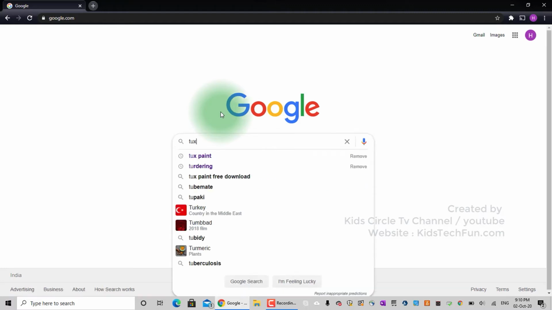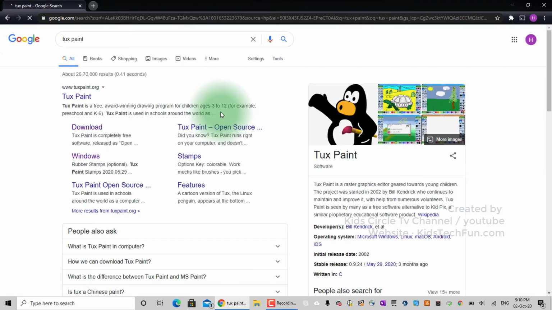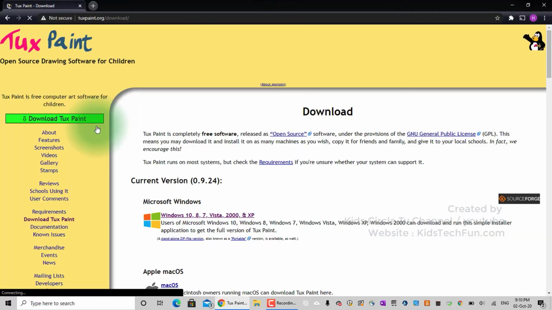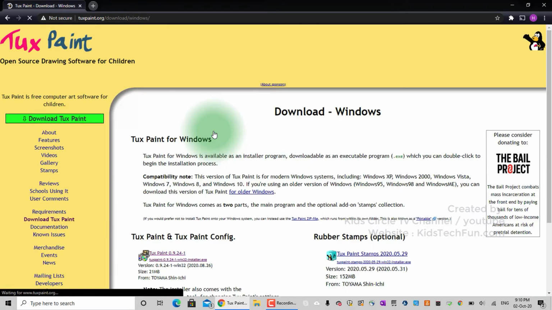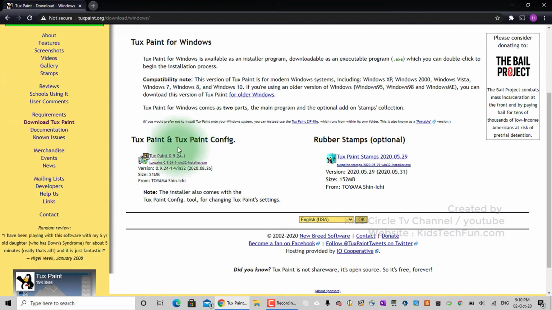In the search results, it shows the Tux Paint website. Let's click on the download link. We will download for Windows, but if you have Apple Mac OS, click here. In the download list, click on the link for Tux Paint software on the left.